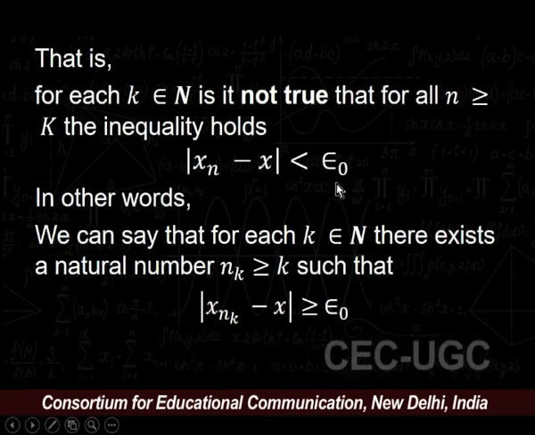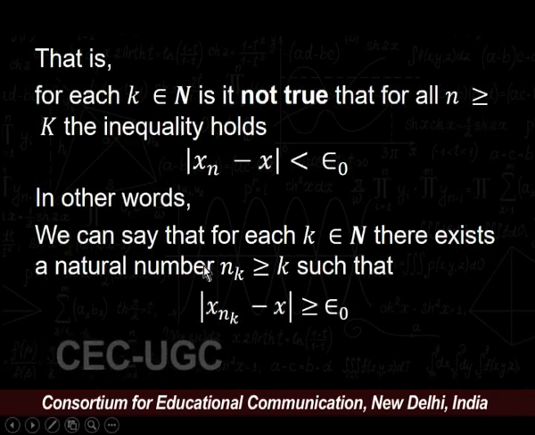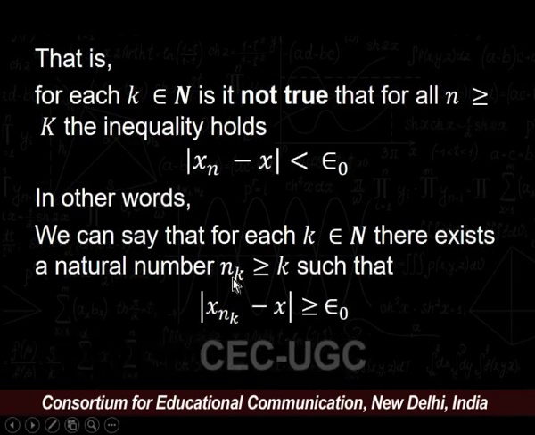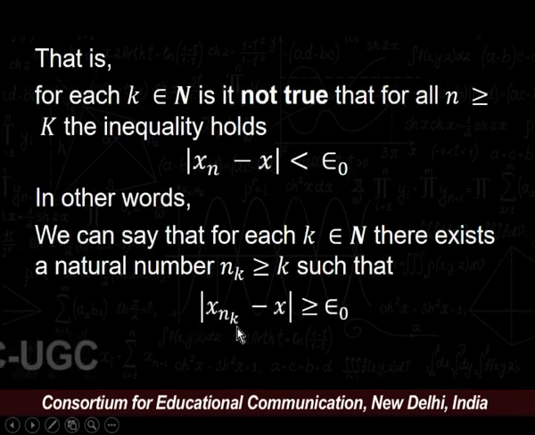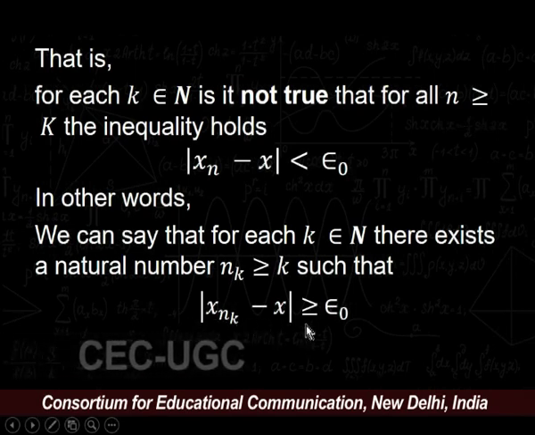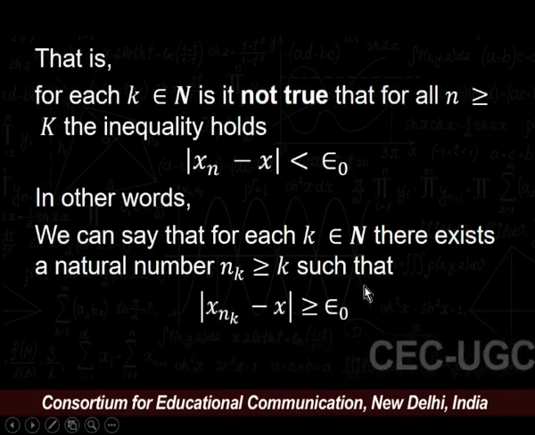In other words, we can say that for each k belongs to the natural numbers, there must exist some other natural number nk which is greater than or equal to k such that we have |x_nk − x| ≥ epsilon naught. This is our statement number 2.